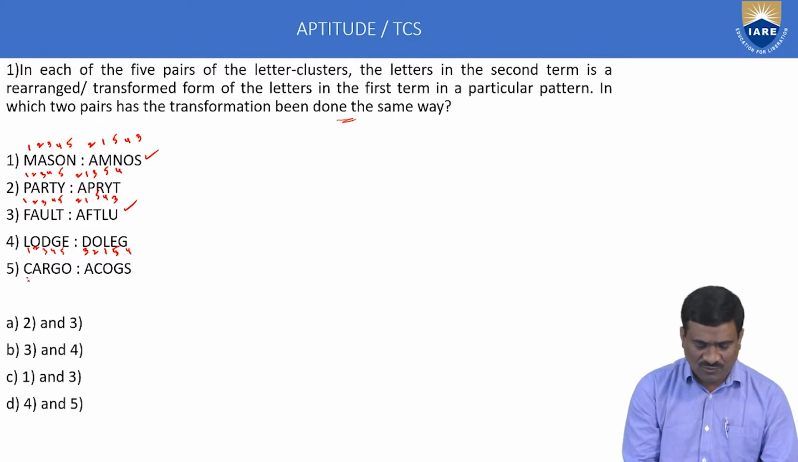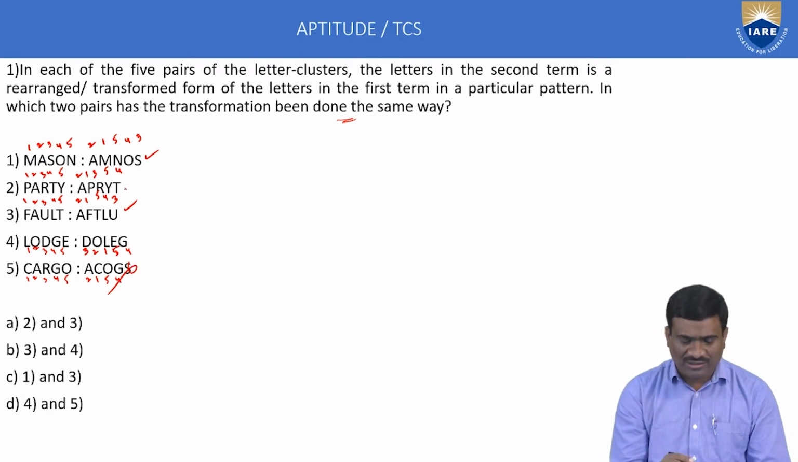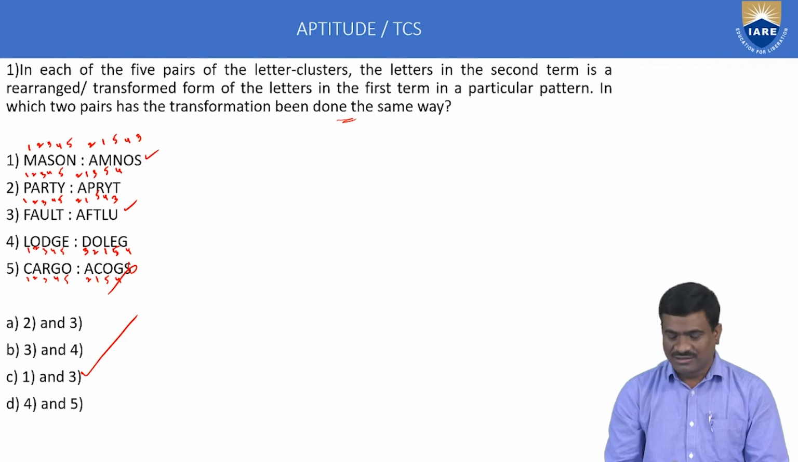Next, the fifth one: 1, 2, 3, 4, 5. Next 2, 1, 5, 4. Yes, not available here. That is not the correct method. So 1 and 3 follow the same logic. 1 and 3 means option C only is correct. This is about the first example method.